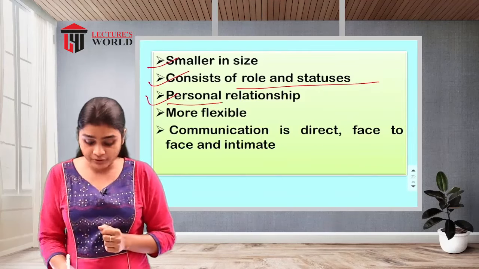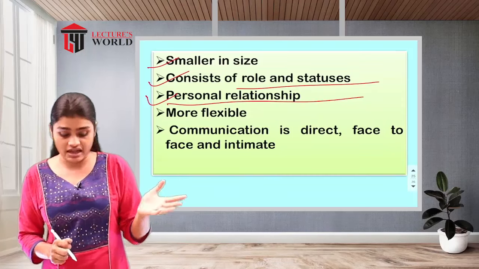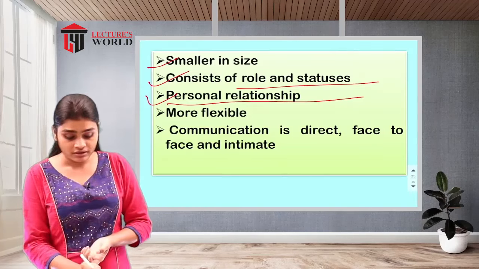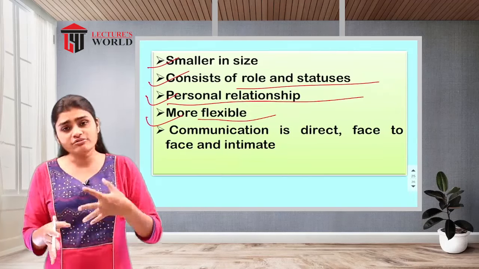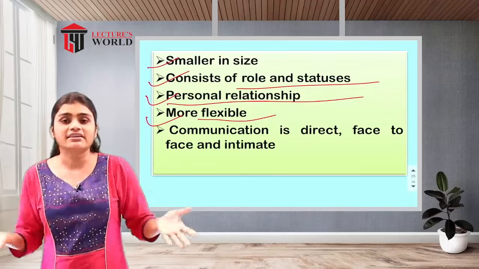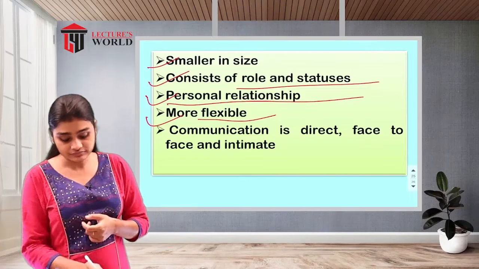They have a personal relationship. In the formal organization it was mainly professional relationships, but here they have a personal relationship with each other. It is more flexible: according to their need, according to their convenience, the rules and regulations can be changed. So that's why it is more flexible and convenient.